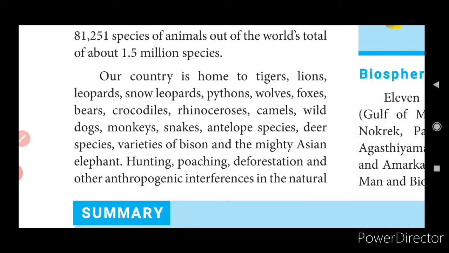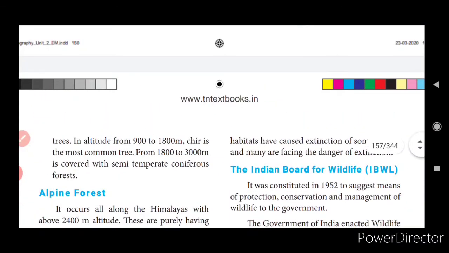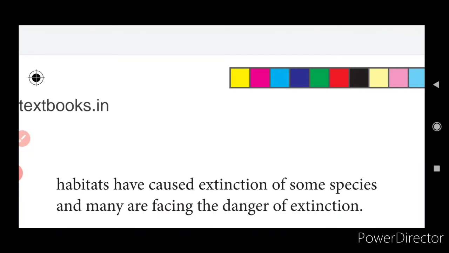Hunting, poaching, deforestation and other anthropogenic interferences in the natural habitats have caused extinction of some species, and many are facing the danger of extinction. So it is very much illegal to hunt any wild animal, to poach any wild animal, or to deforest. It is illegal in our country to kill any animal, because they are very precious. Even they have full rights to live on this world.